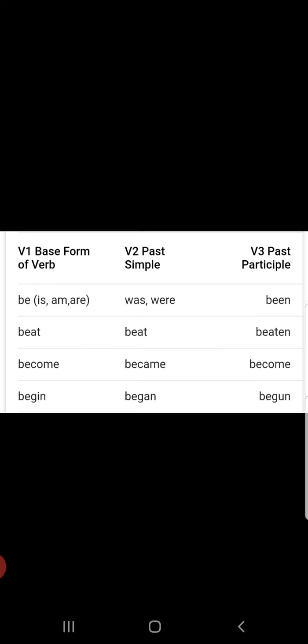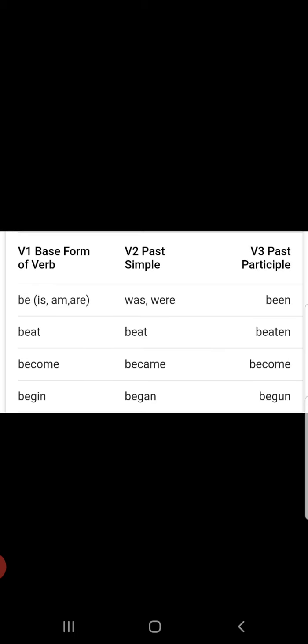Now, V2 form. Same. Is became was. Are became were. Okay. I was a teacher. If I have stopped teaching, then that am became was. Be very careful about this. Am became was. Fine. Is also becomes was. If it is plural, and are, that is are, it becomes were. Now next, the be form in V3 is been. Fine. It is been. B-E-E-N.